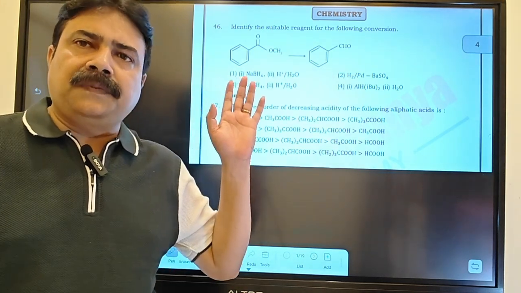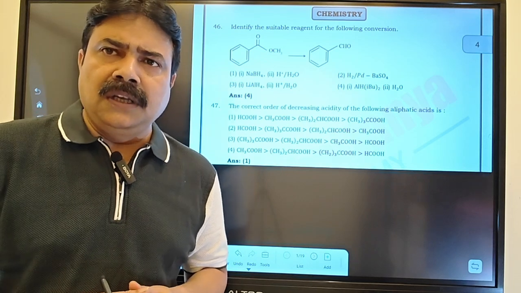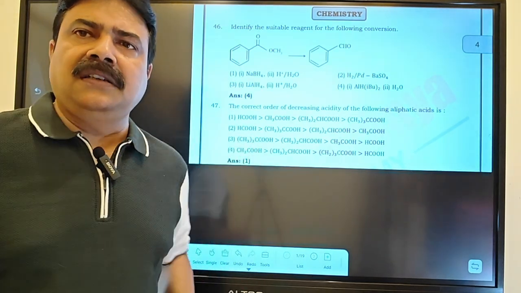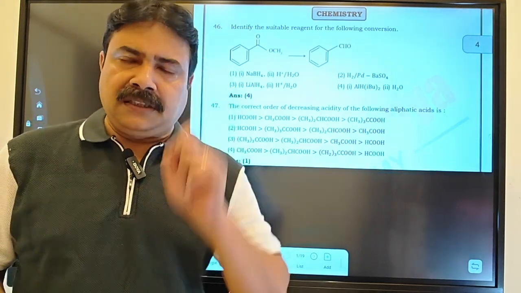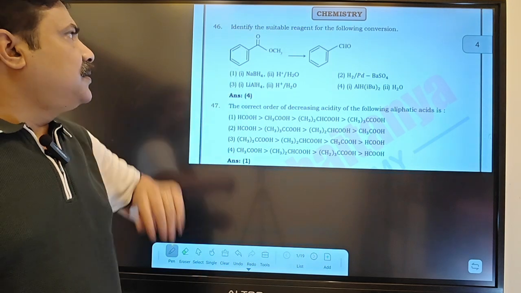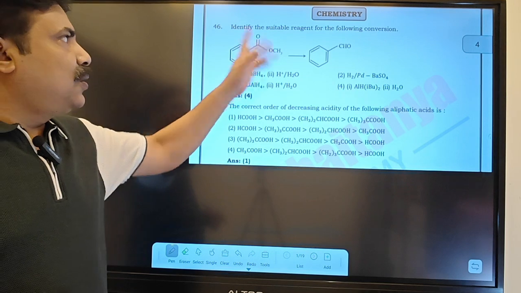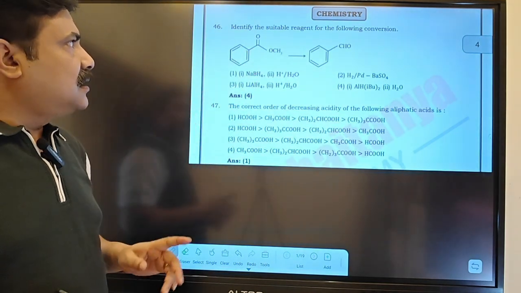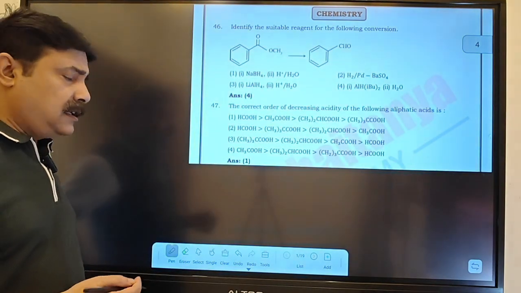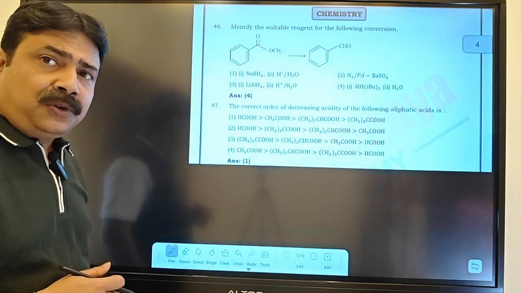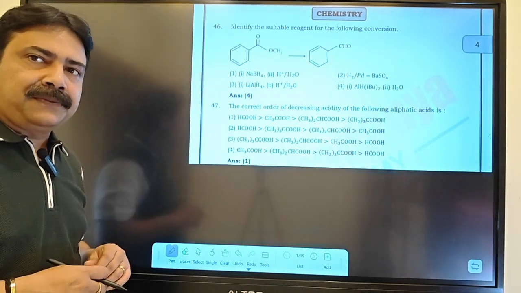Now let us start the discussion. I chose a few model top questions, because easy questions everybody will get. I am going to discuss them in detail, not just taking the key. In this question they give this compound, which is an ester, PhCOOCH3. How can we convert this ester to an aldehyde? I can say as a first point that NTA missed giving one piece of data, because a question has to be asked in a proper way.